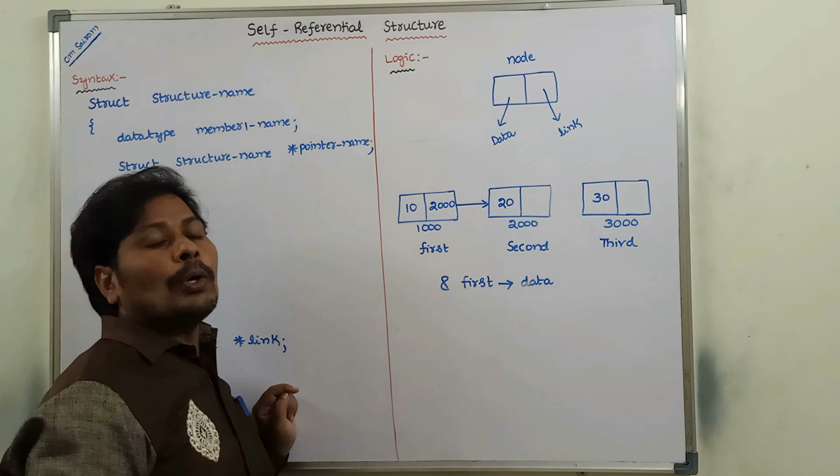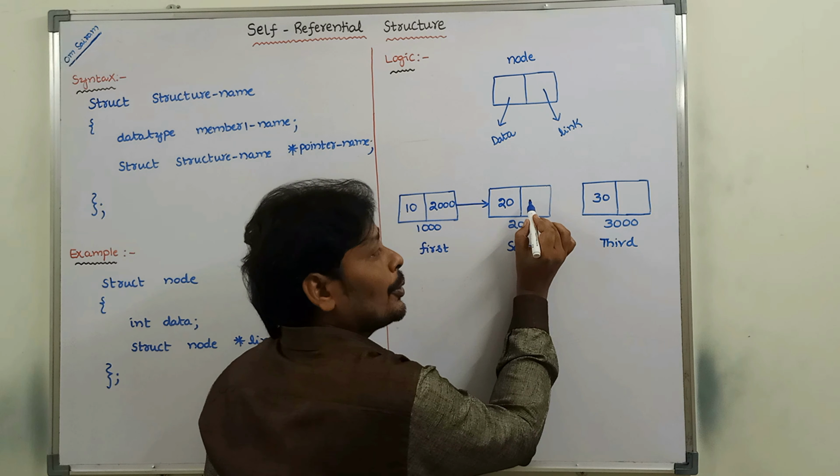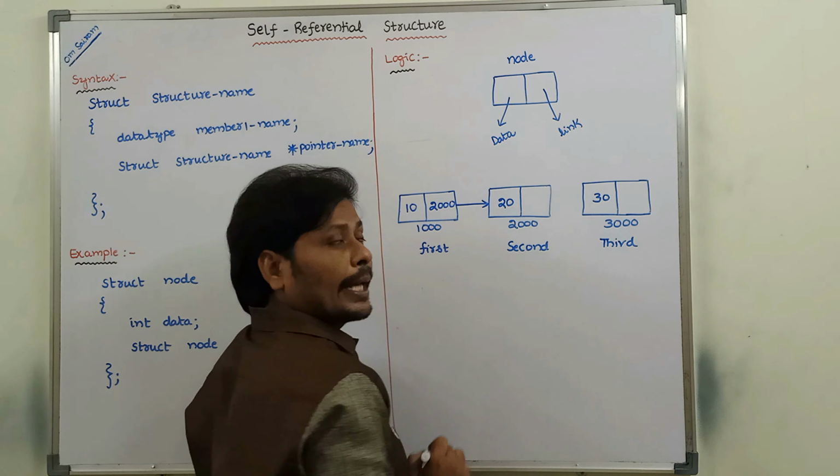Next, the second node data part contains 20. This is the link part of the second node. It points to the next node, which is the third node. So the second node link part contains the address of the third node. What is the address of the third node? 3000. 3000 is the address of the third node, so this value is put in the link part of the second node.